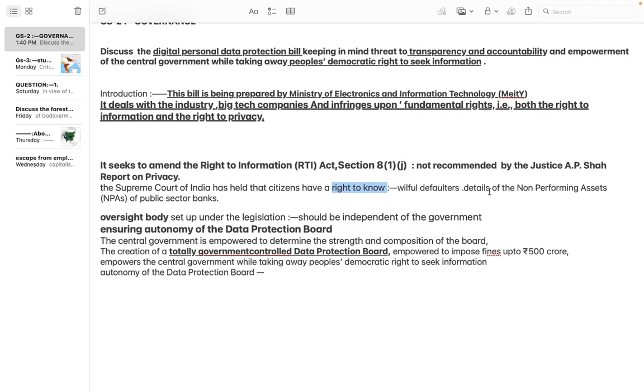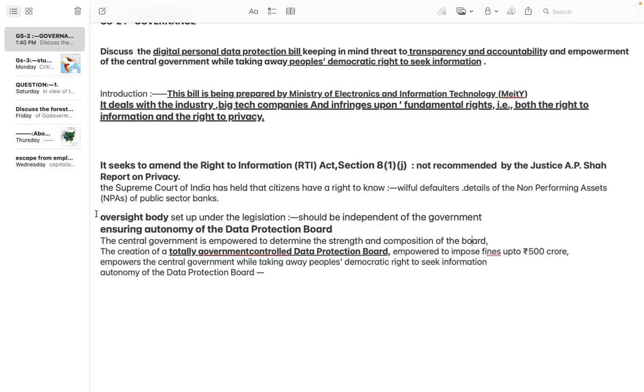So willful defaulters, and we can know about the willful defaulters. I told you about that, the story about Vijay Mallya, Mehul Choksi, Nirav Modi, all these guys. They have left the country. They have fled the country basically, right? Details of the non-performing assets. I have told you the story of the bank, where you have taken a loan and you have purchased a bike. You are not giving the installments back for 3 months, so 90 days. So that particular asset will become a non-performing asset, right?